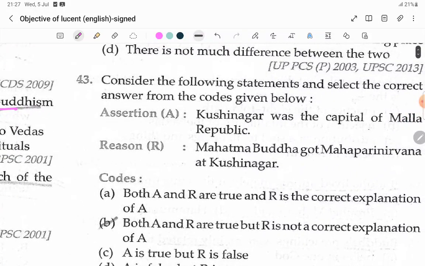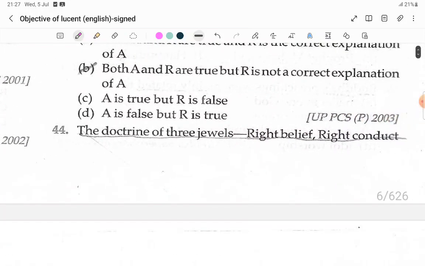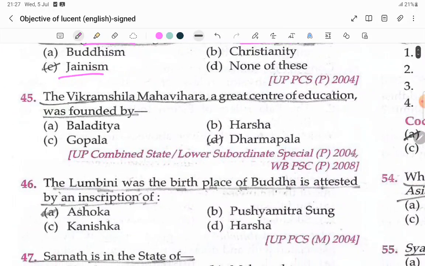Next, this one is not needed. The doctrine of three jewels, right faith, right conduct, and right knowledge, is the crowning glory of Jainism. Vikramashila Mahavihara, a great center of education, was founded by Dharmapala.